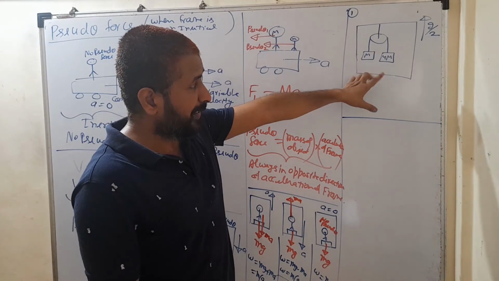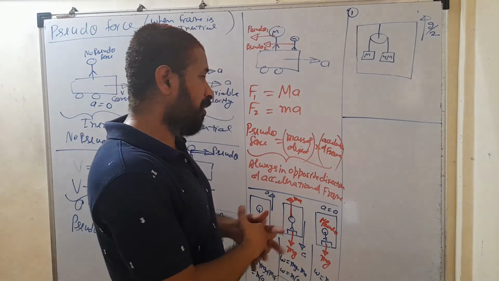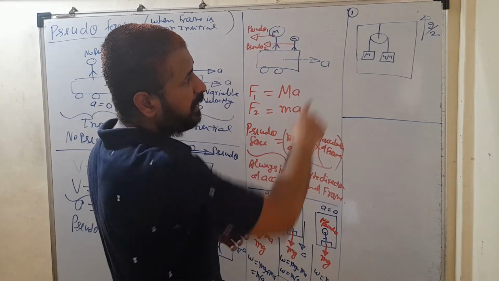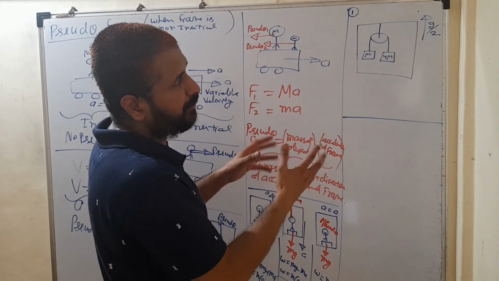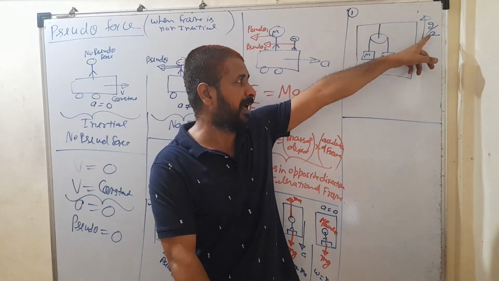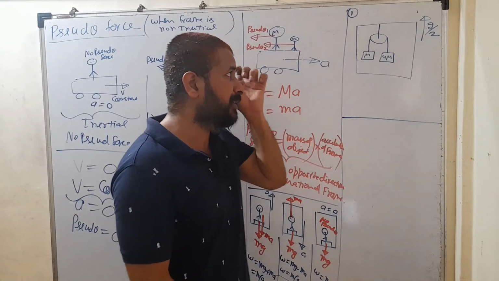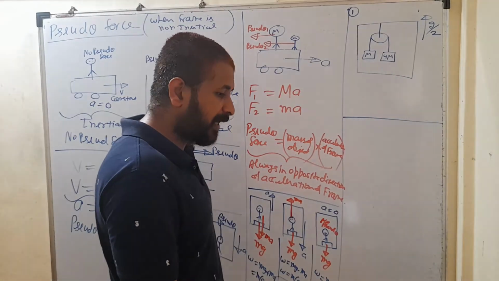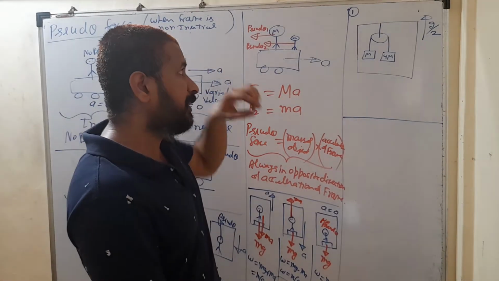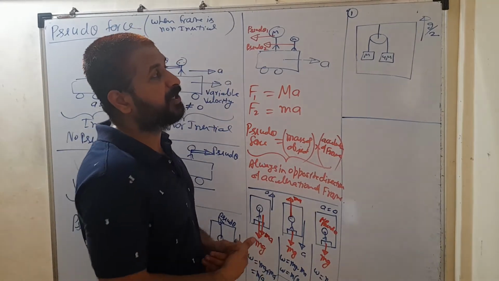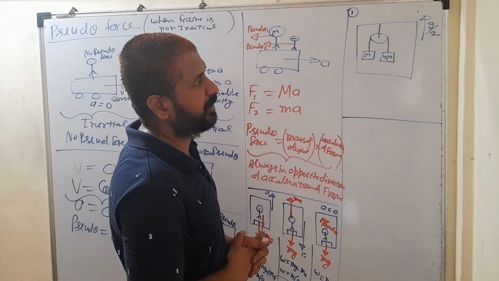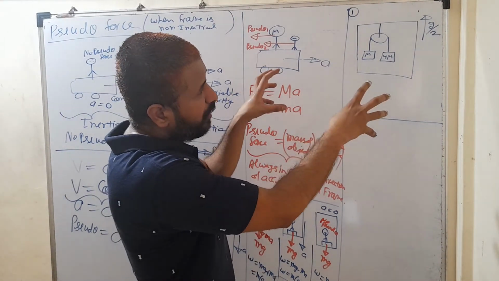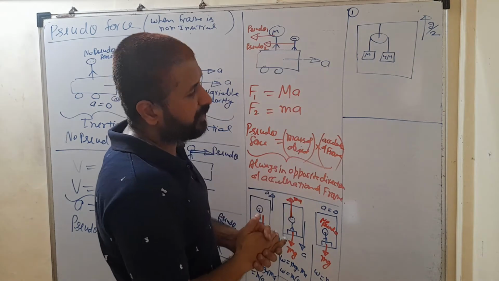Here it is not an inertial frame. इसके पहले जो हम लोगों ने लॉ ऑफ मोशन में क्वेश्चंस किया था तो वहां पे इनर्शियल फ्रेम होता था, so we were not considering any pseudo force, but here this frame is accelerated upward with g by 2. So now you have to consider pseudo force on both the blocks, that additional force. इसके पहले जो हम लोग क्वेश्चन सॉल्व करते थे वहां पे फ्रेम इनर्शियल था, तो हम pseudo force कंसीडर नहीं करते थे, but here you have to consider pseudo force because the blocks are inside a non-inertial frame.